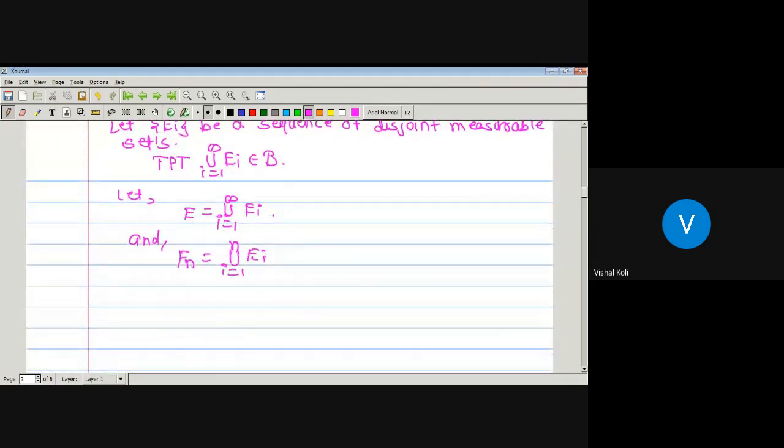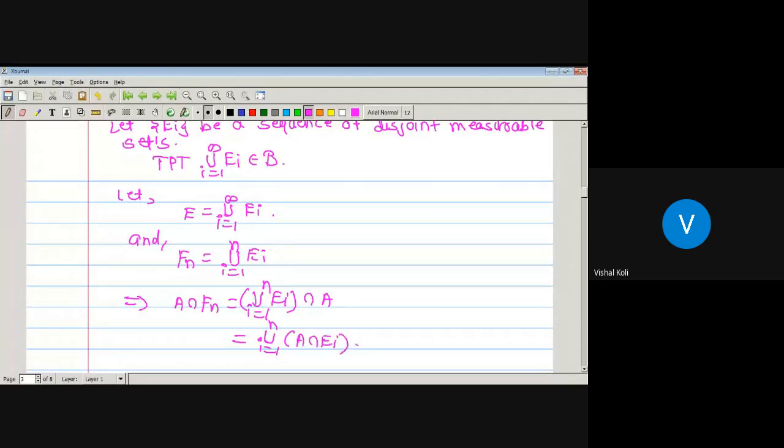Since curly B is closed under finite union, A intersection Fn is nothing but union over i running from 1 to n Ei intersection Fn. But there is no term of i in this Fn, so there is no effect of this union on the set Fn. Sorry, here we have to take A. So this is nothing but A intersection Ei.